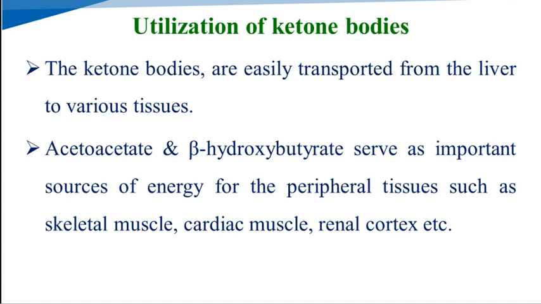Utilization of the ketone bodies. The ketone bodies are easily transported from the liver to the various tissues. The ketone bodies are formed in the liver, so they are transported from the liver to various tissues for utilization. Acetoacetate and beta hydroxybutyrate serve as an important source of energy for peripheral tissues such as skeletal muscle, cardiac muscle and the renal cortex.